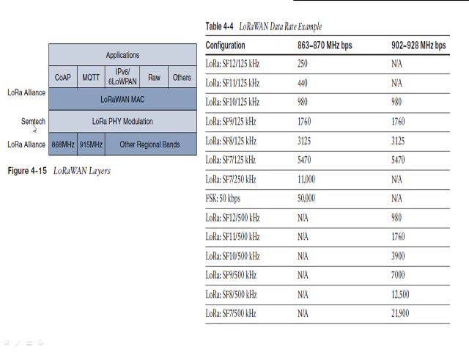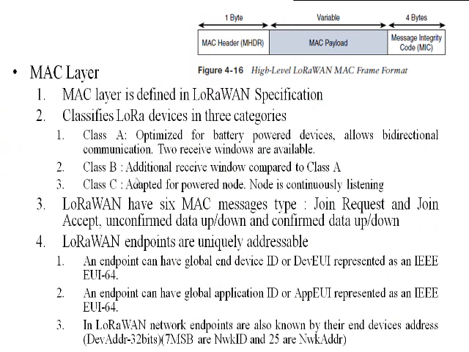Semtech is responsible for the implementation of the physical layer modulation, while the LoRa Alliance specification is responsible for the LoRaWAN MAC layer implementation, as well as for handling the different bands for the communication.